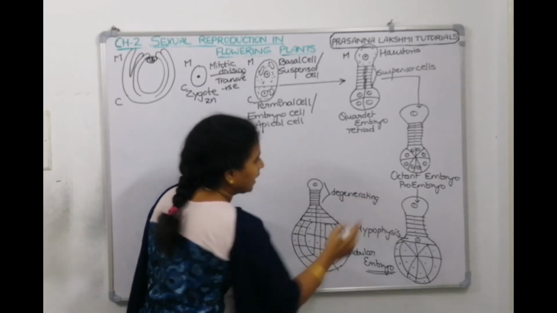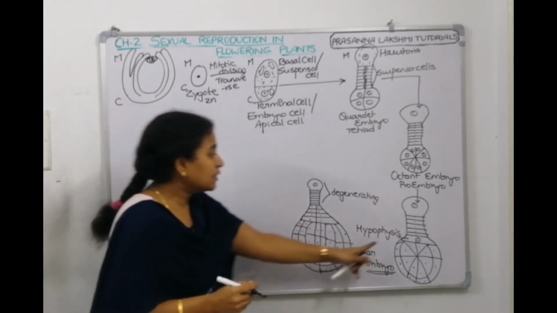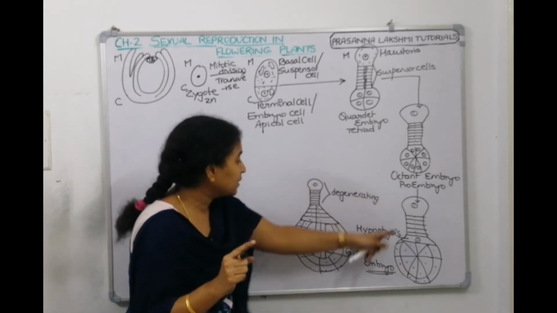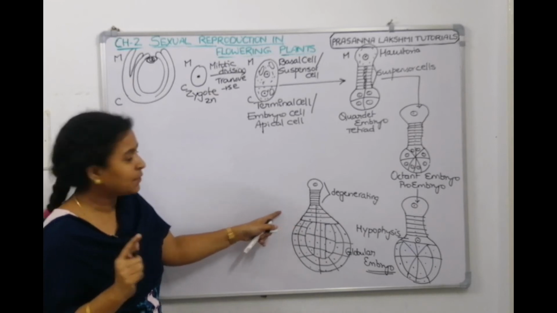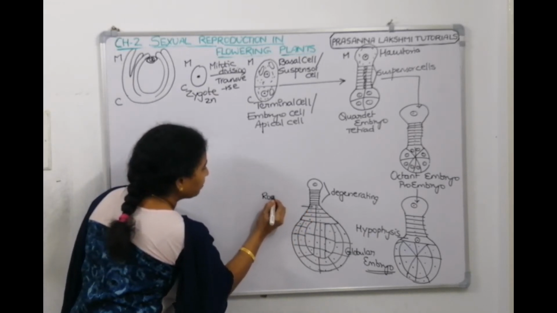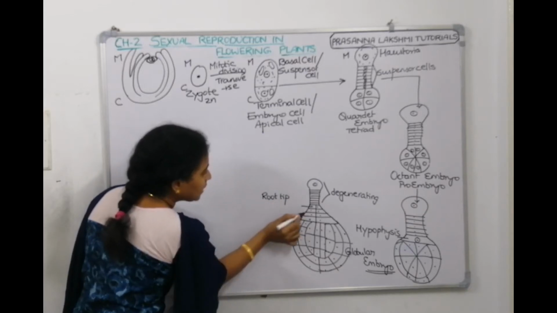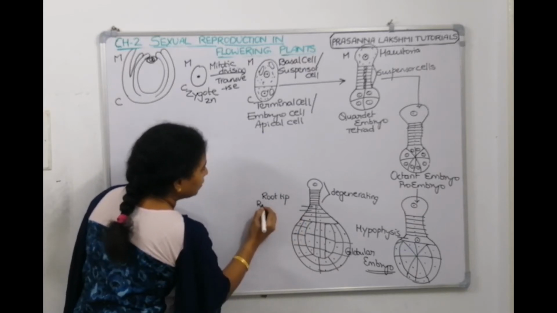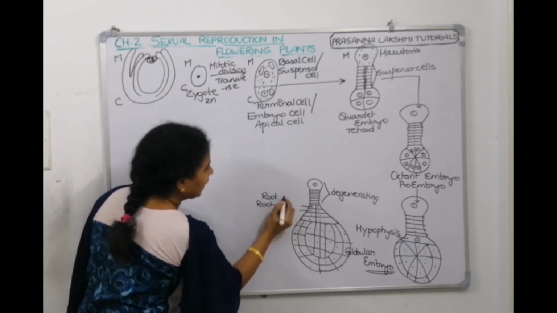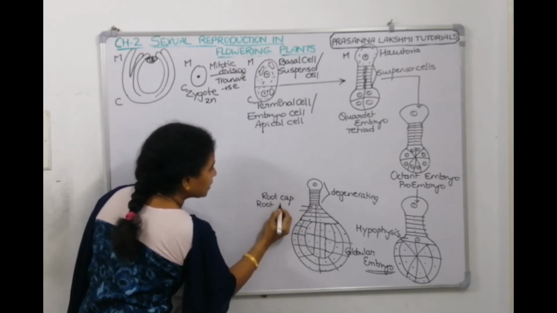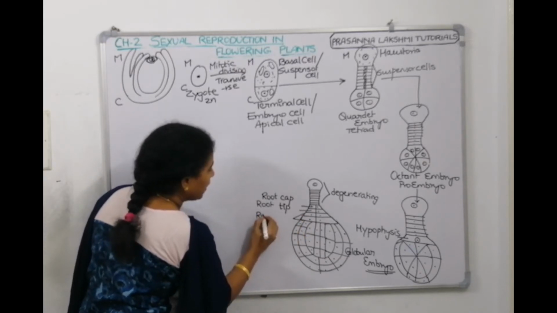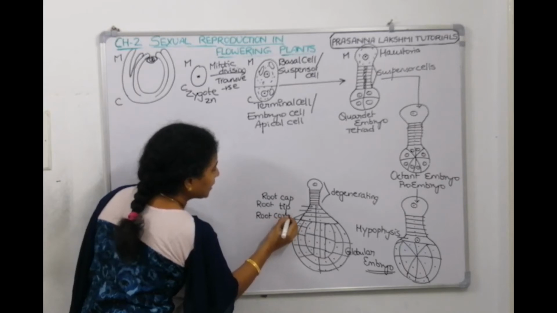That's what we showed, we started decreasing their size. Whereas the one hypophyseal cell, which developed from a suspensor cell, grew and became 8 cells, in which these 2 cells will make the root tip, and these cells will make the root cap, and these 4 cells will make the root cortex.